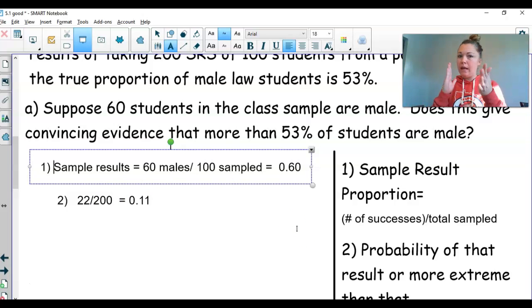Again, just think about that coin. 50% of the time we should flip heads. What if we had a sample of 100 flips and 95 of those were heads? We can figure out the probability of that happening, and we can say, hey, this coin might be off, because that shouldn't have happened. If the chances of 95 heads are so small, we can say that shouldn't have happened.